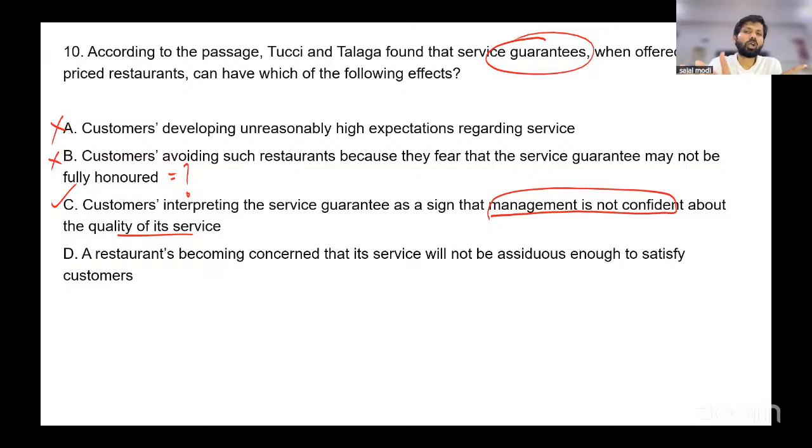It's not a comment on how the restaurant will become concerned. It's a comment on how the customer will react or respond to it. So D is also something not discussed. D is out. So option C is correct here. Even in the previous one, C was the answer. In both these questions, C is the answer.